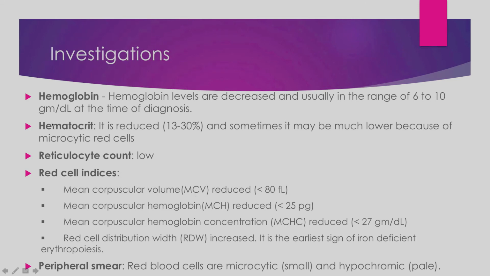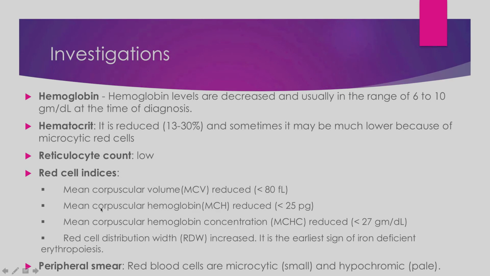Hematocrit is packed cell volume. MCV is mean corpuscular volume. Hematocrit also reduces because the overall number of RBCs decreases, or we can say the mean volume of the overall RBCs also decreases. The mean corpuscular volume, that is of 1 RBC, also reduces because the cell has become reduced in size.